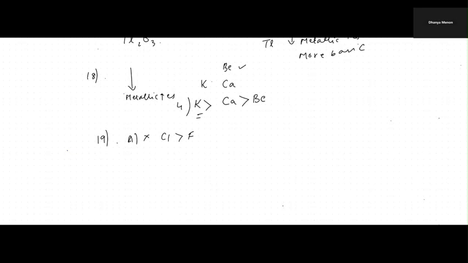Okay, A is incorrect. B, ionization enthalpy decreases in the group of the periodic table. Yes, ionization enthalpy decreases down the group and across the period it is increasing. Third statement, the electronegativity of an atom depends upon the atom to which it is bonded. No, we have the Pauling scale and the Mulliken scale to decide, right? So C is also incorrect. Option D, aluminium oxide and NO are examples of amphoteric oxides. No, aluminium oxide is amphoteric.